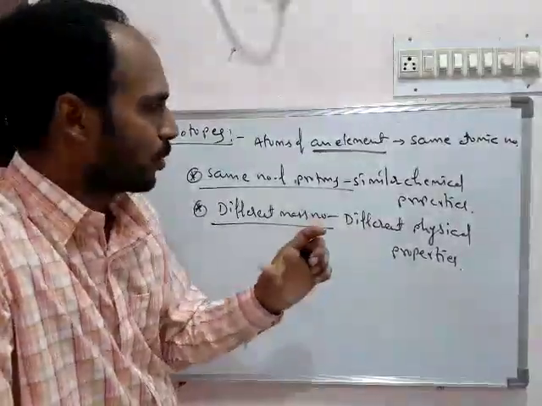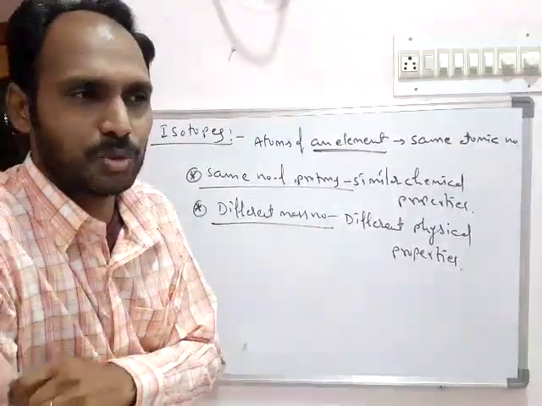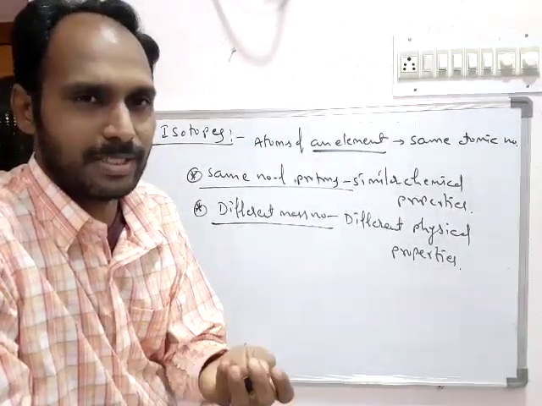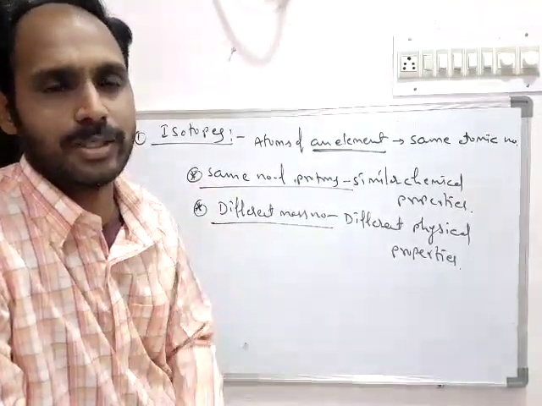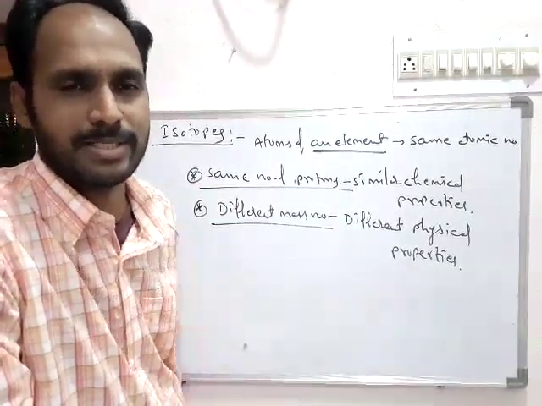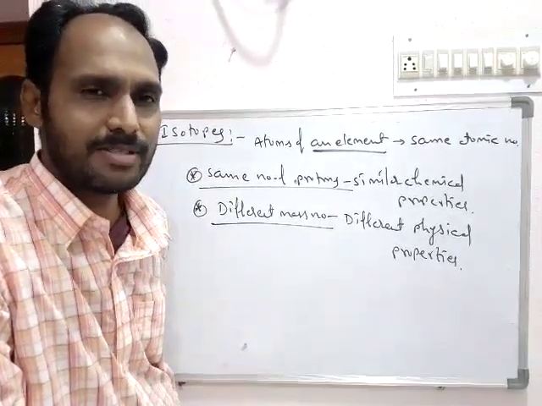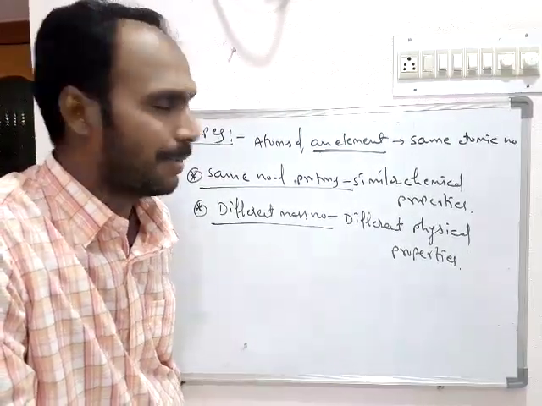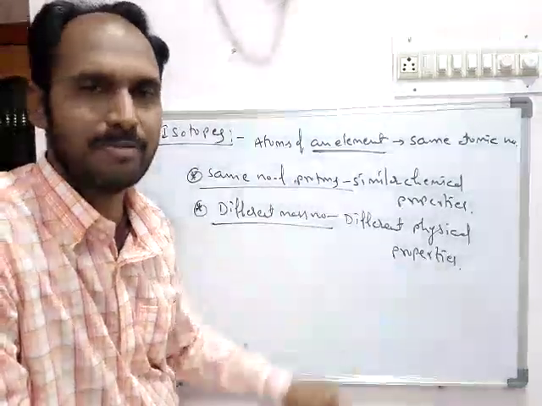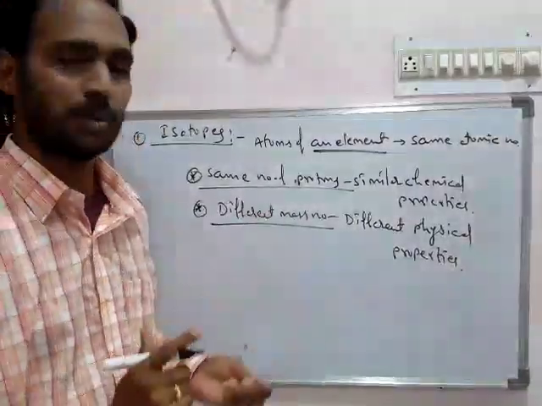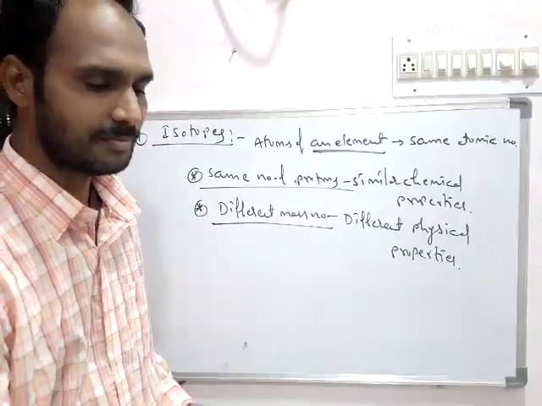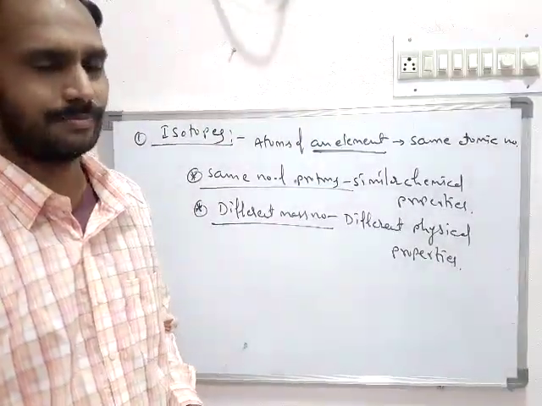For example, among hydrogen isotopes, H-1 and H-2 have different reaction speeds. H-3 is totally radioactive, so we cannot compare the reactions at all. It means they are having the same chemical properties, but the speed of that chemical reaction may vary. Okay, so this is about isotopes. Next we see the isobars.